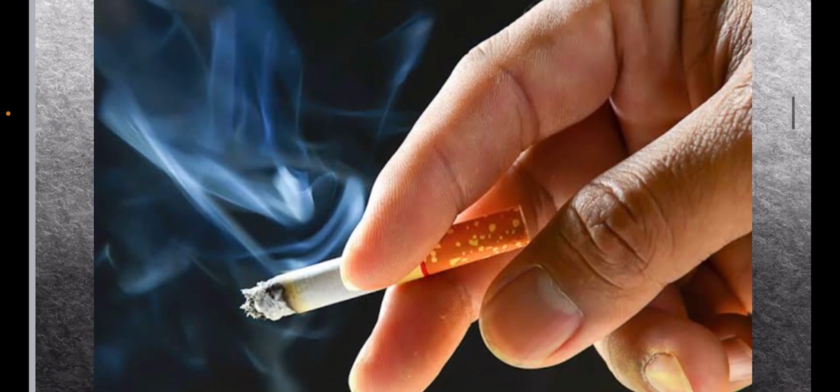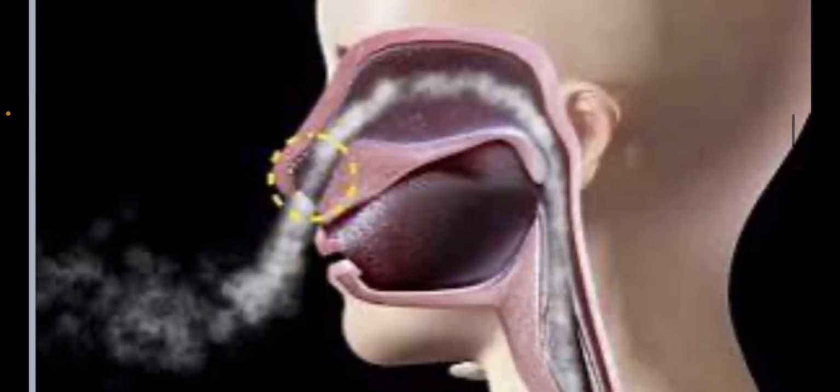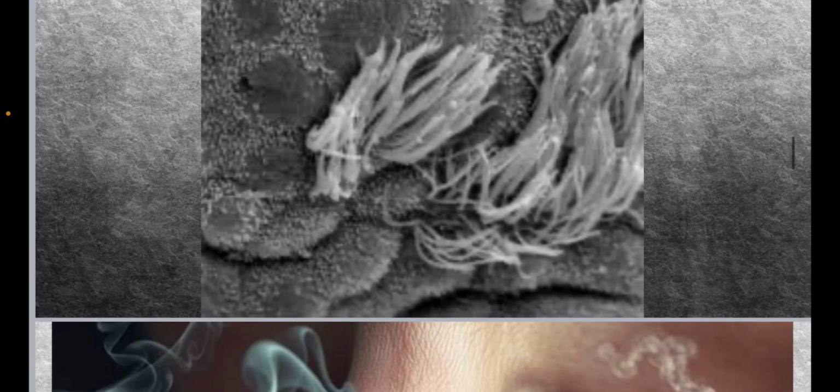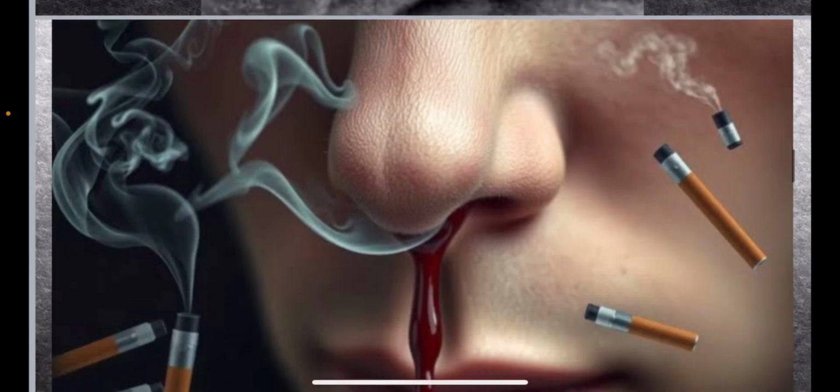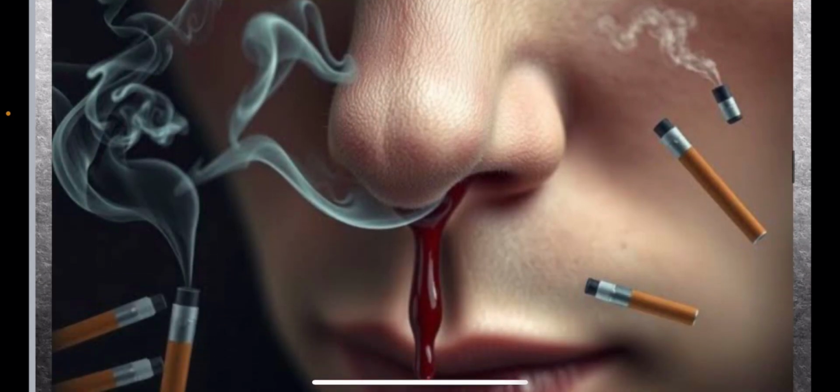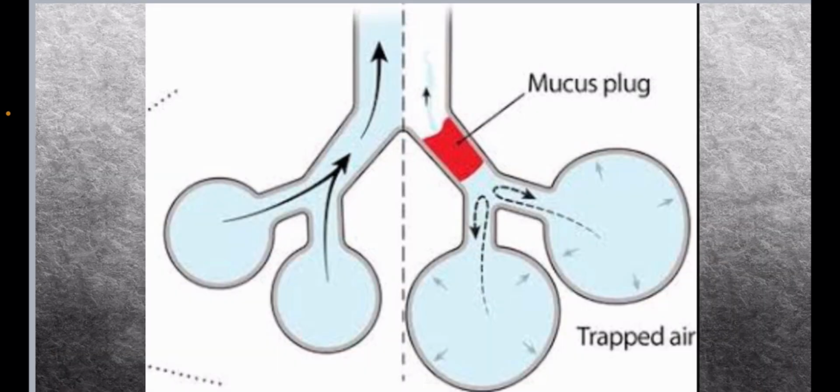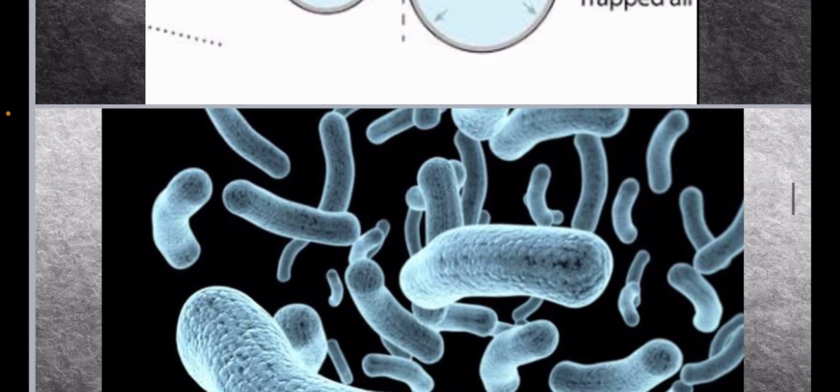Smoking causes impairment of mucociliary clearance as tobacco contains hundreds of noxious chemicals. When smoked, it can irritate the lining epithelium of the nose and cause a reduction in the number of cilia and a change in mucus viscosity, resulting in increased nasal secretions and congestion due to impaired mucociliary clearance. Eventually, it will cause mucus plugging, that is accumulation of mucus, which can lead to airway obstruction and difficulty breathing.